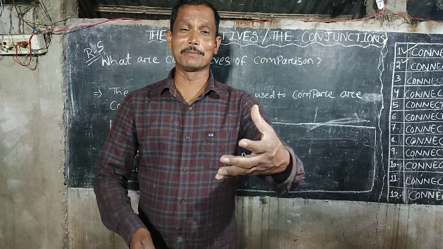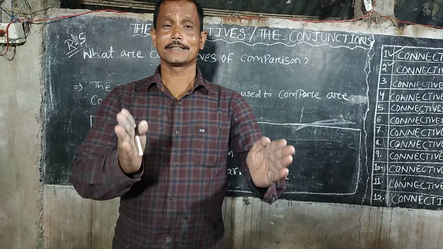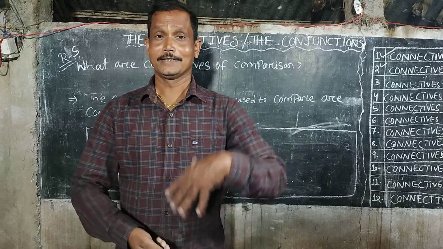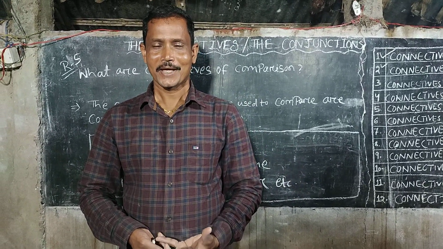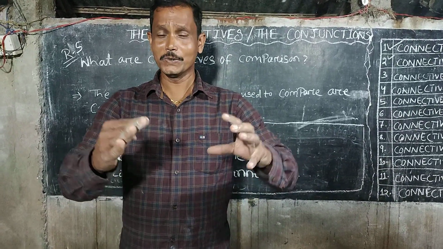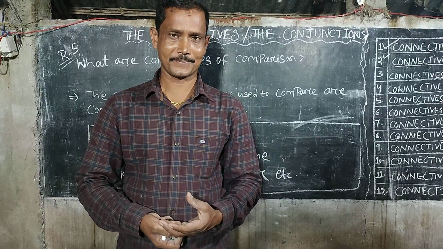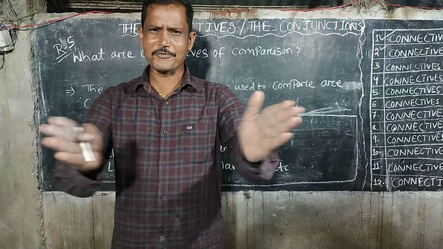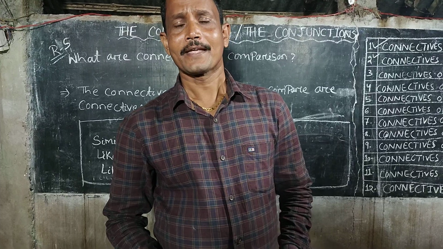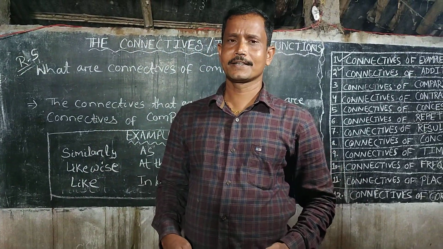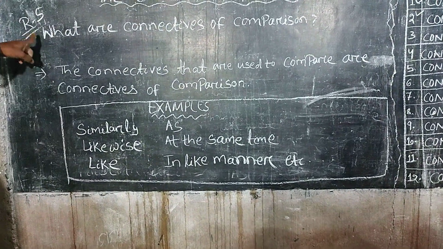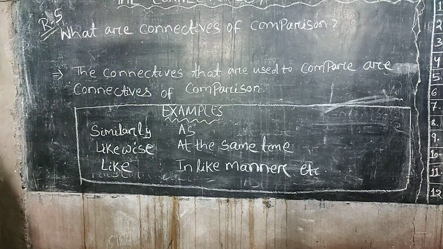Rule number 5. In rule number 5, we shall learn about the definition of the connectives of comparison. What are the connectives of comparison? The connectives that are used to make a comparison, or to compare, are known as the connectives of comparison. And they are likewise, like, as, similarly, etc.